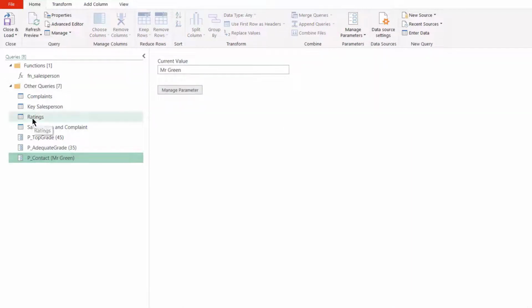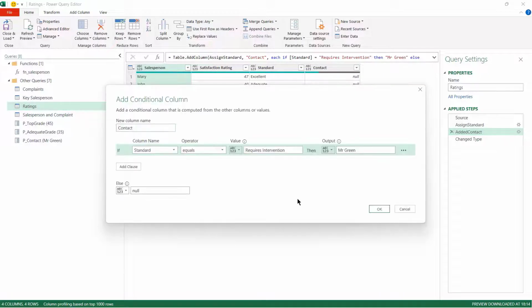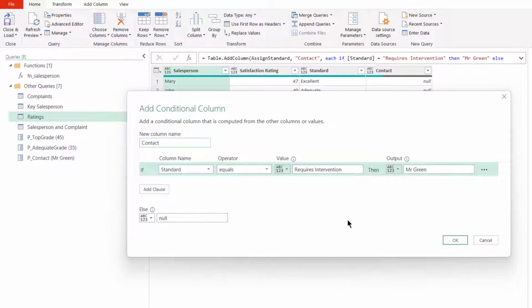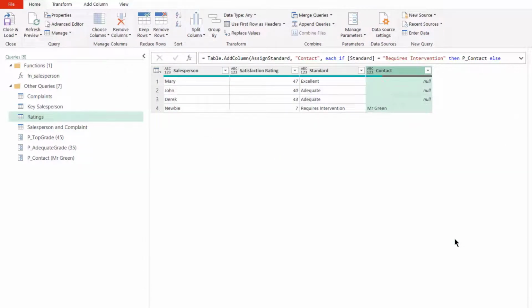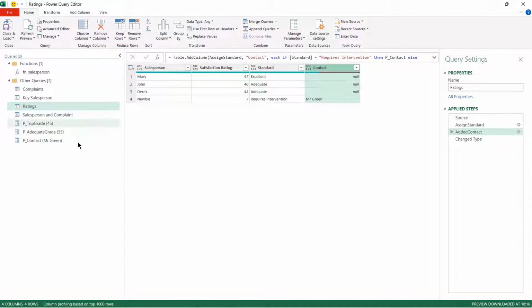And again, we can go back to ratings, to the added contact step, and we can change this from being hard-coded to Mr. Green to select a parameter, and the parameter is P contact. And there we go. We've still got exactly the same results, but now we've got parameters here.